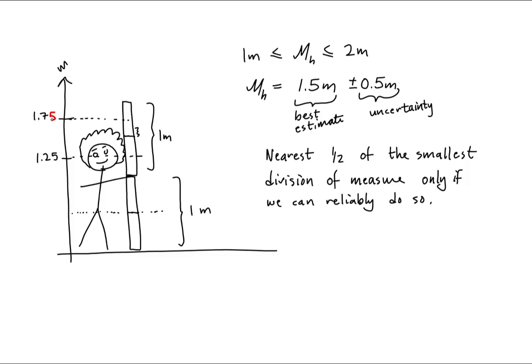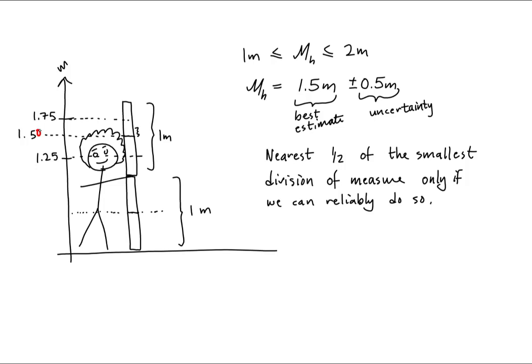So here we're measuring to the nearest 1/4, where we could do a best estimate. We could say the best estimate is still 1.50 meters. Now definitely we're not at 1.50 exactly. We're a little bit above 1.50.